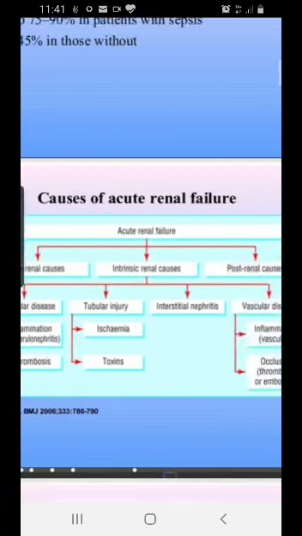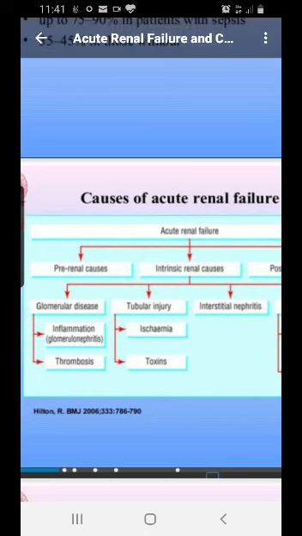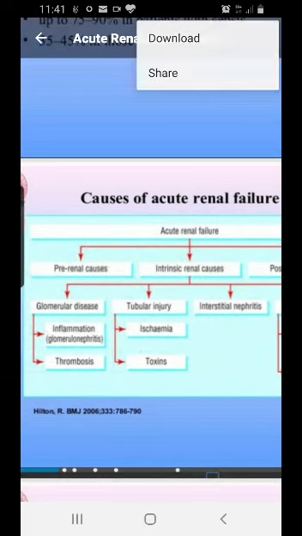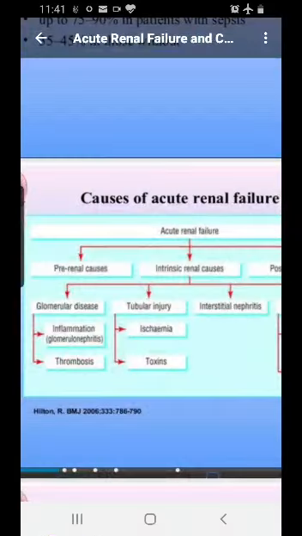All right, so in this table you can see intrinsic, inside the kidney. There are three types of diseases: the one which affects the glomeruli, the other which affects the tubules, and the third which affects the interstitium, and also sometimes the vessels. So this is how we define the different types of injuries inside the kidney.